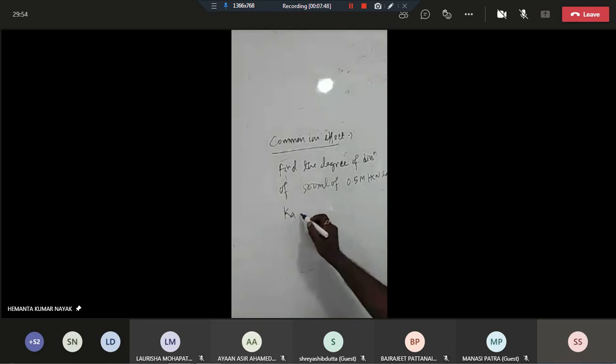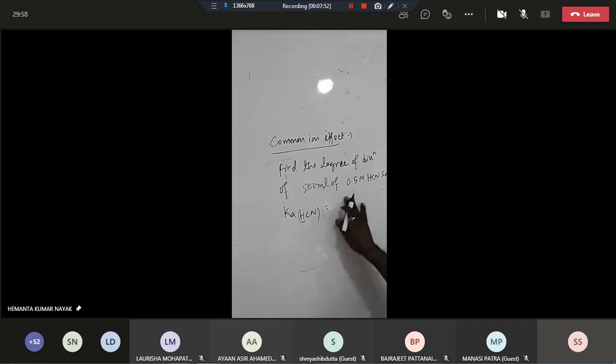Ka of hydrogen cyanide is given as 10 power... I can't recollect the exact value now, so let's say roughly it is 8 into 10 power minus 6. This is the Ka value of hydrogen cyanide.